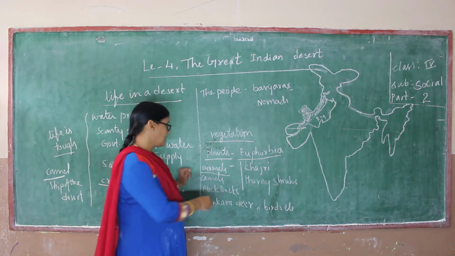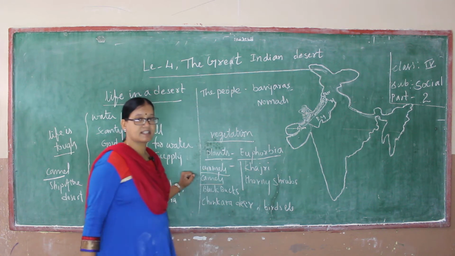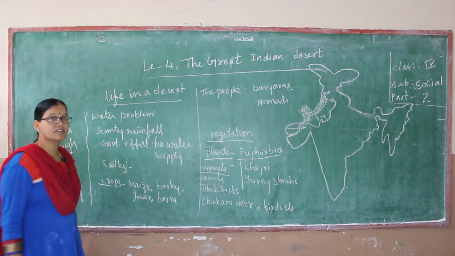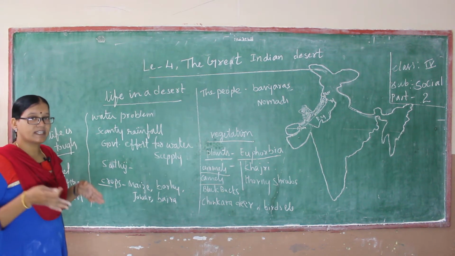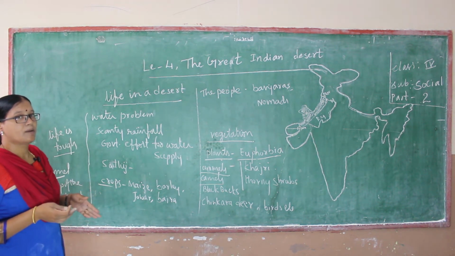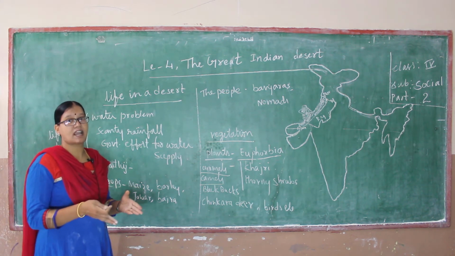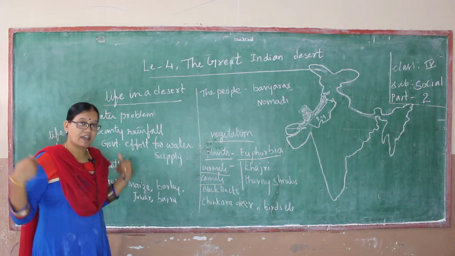And here we know that the important animal in the Thar desert is the camel. Camel is the ship of the desert, which can move easily on sand dunes, because other animals, even we, can't walk very fast in sand carrying a heavy load.